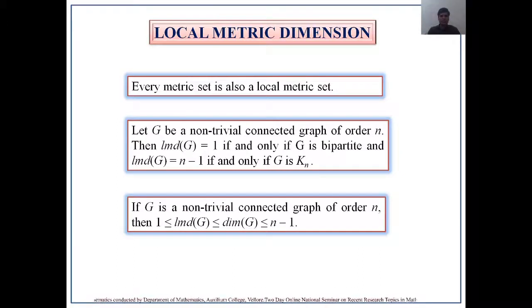Next result is: let G be a non-trivial connected graph of order n. Then the local metric dimension of G is 1 if and only if G is a bipartite graph, and the local metric dimension of G is n minus 1 if and only if G is a complete graph on n vertices. So the local metric dimension lies between 1 and n minus 1, and this is the relation which connects the local metric dimension and the metric dimension: 1 is less than or equal to the local metric dimension of G, which is less than or equal to the metric dimension of G, which is less than or equal to n minus 1.